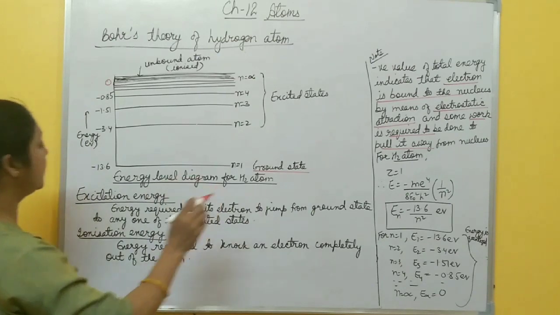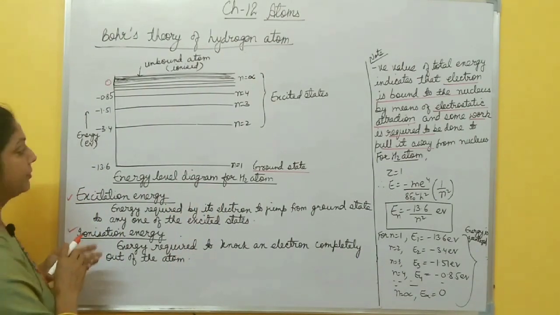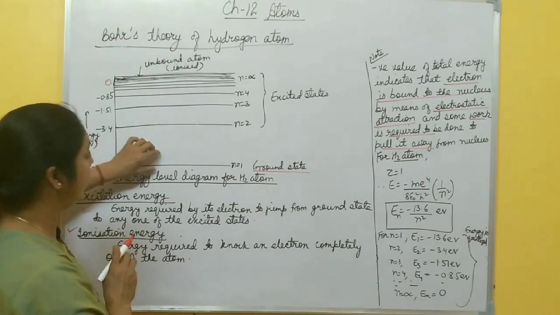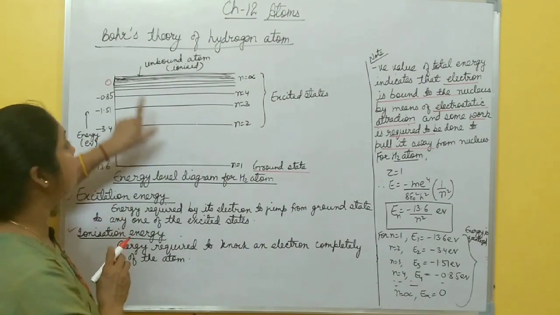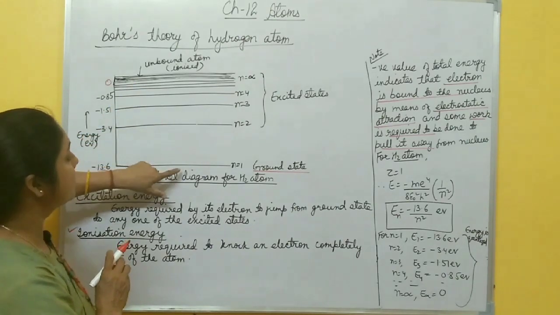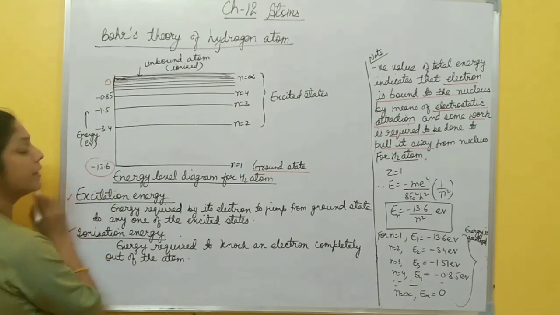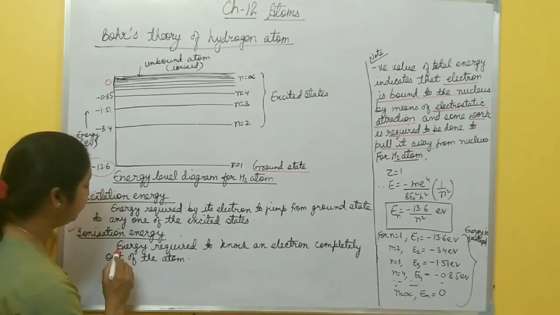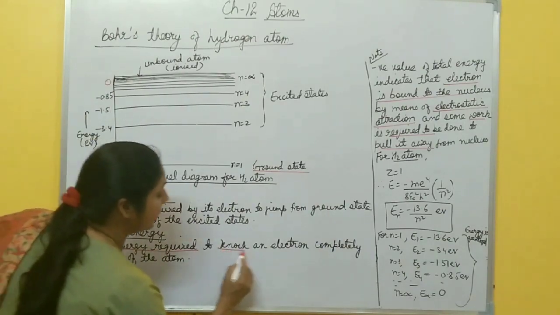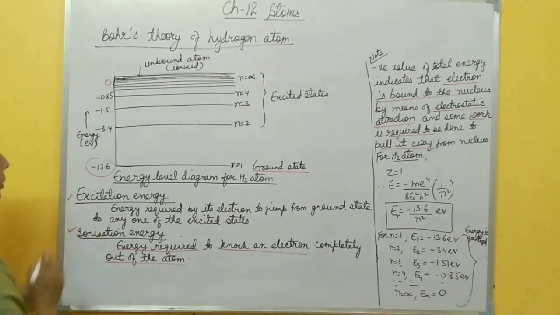So there are two types of energy: one is excitation energy and the other is ionization energy. To knock the electrons completely out of the ground state of the atom, to free the electrons from the ground state, the minimum amount of energy required is 13.6 electron volt. This minimum amount of energy required to knock an electron completely out of the atom is called ionization energy, right?